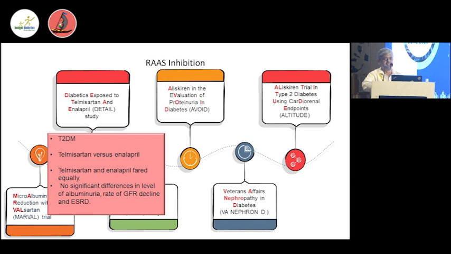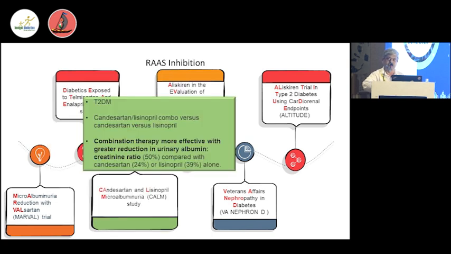So what to do? According to these guidelines, in such a group of patients, your diet control, exercise, smoking cessation, and weight reduction may not be enough. Your lipid management, glycemic control, and blood pressure control also may not be enough.